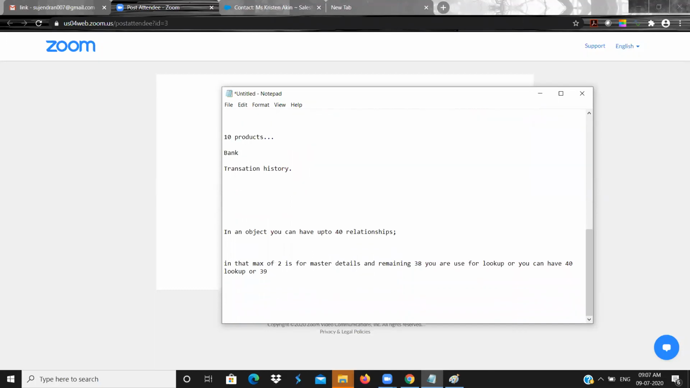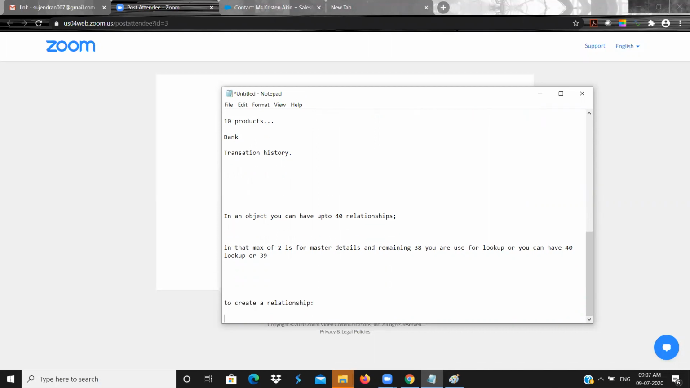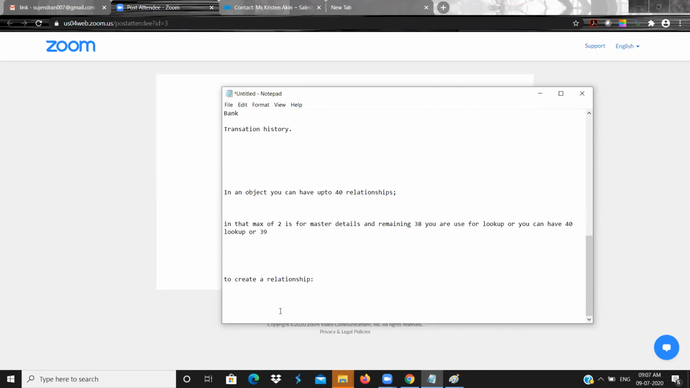So how to create a relationship? To create a relationship, this is very important. Sujit, yes, please. I have one doubt actually. Is there any condition that at least one master detail relationship should be there, irrespective of the lookup? No.